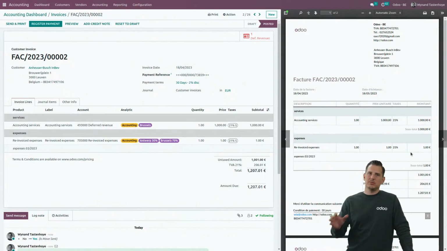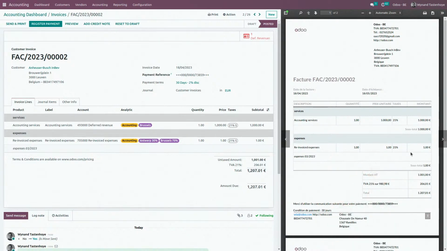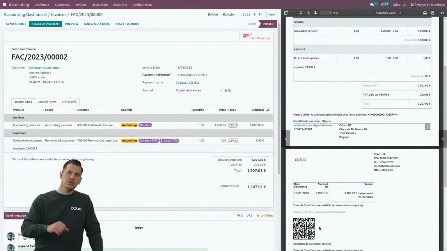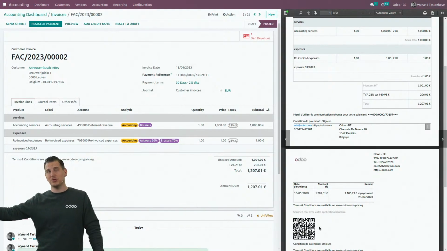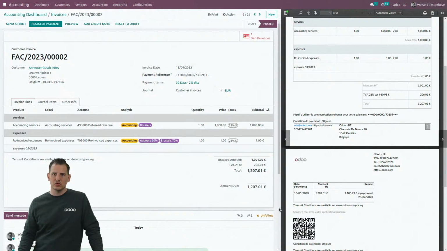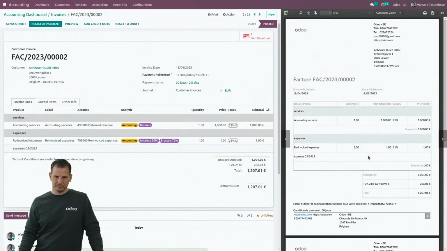It's created, similar to the vendor bills. We add it at the right side. You can see it over here. The sections, we'll make some subtotals in order to make it more readable. But we also cover the QR code. So basically, if the customer of your customer wants to pay with this application, he can just scan the QR code in order to have all the payment information. And because we have a financial discount over here, we also mention before what date they need to pay what amount in order to benefit from the discount.